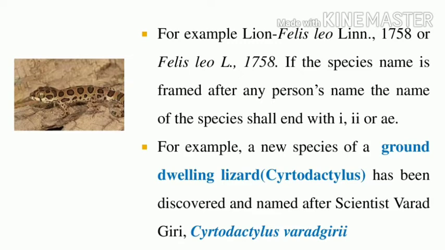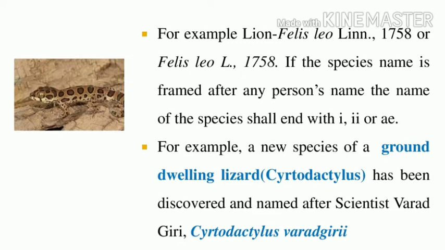At which year? 1758. So we write it in the short form L. Felis leo L. is the abbreviated form, followed by the year 1758. This is one of the rules of nomenclature: the species name, if framed after a person's name, shall end with i, ii or ae. Can you understand?